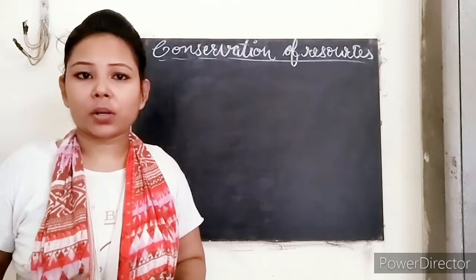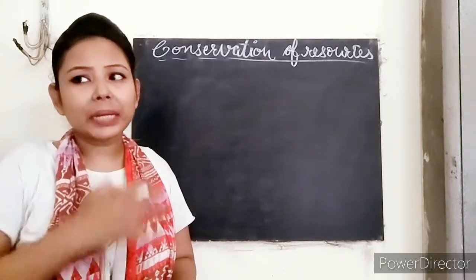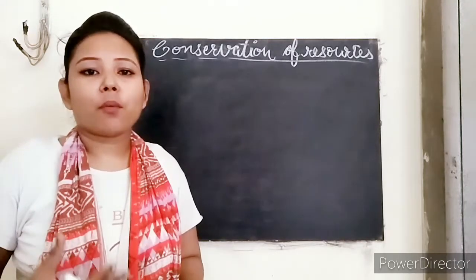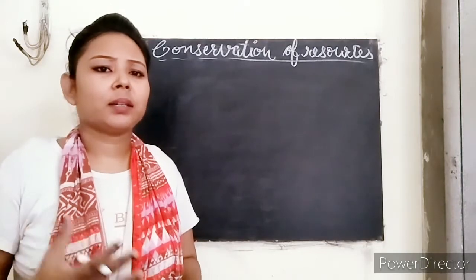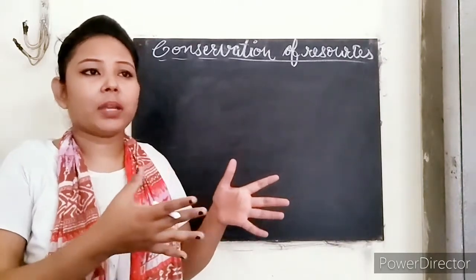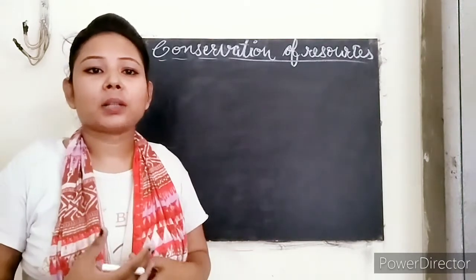And even in this modern era, we are building so many buildings and other things that make our work comfortable. For these we are cutting trees down, and we are interfering with the natural heritage.